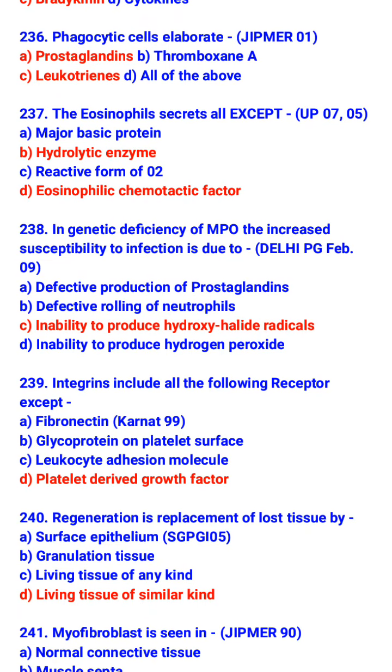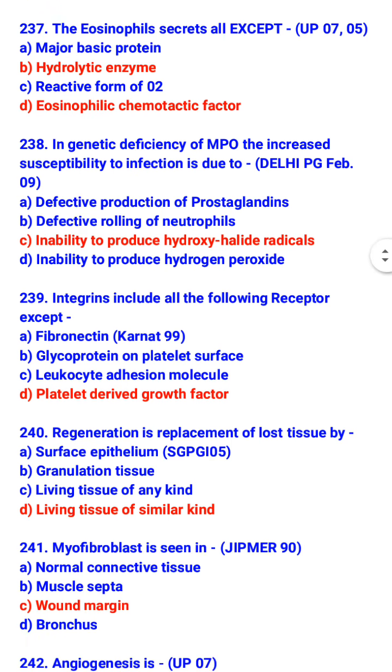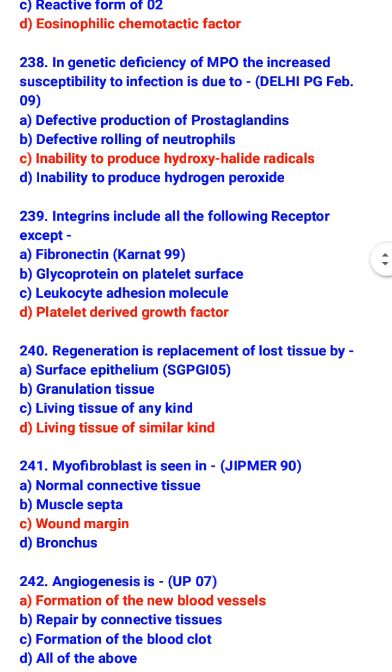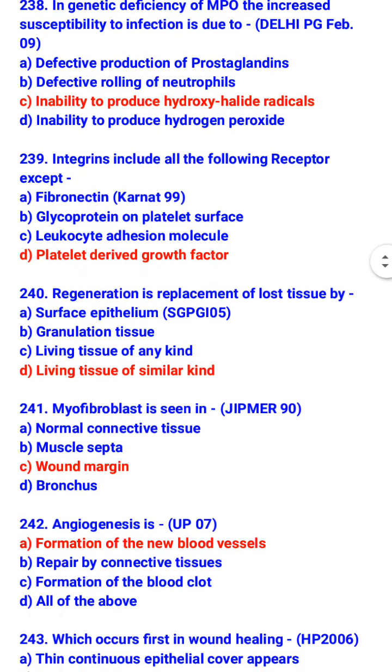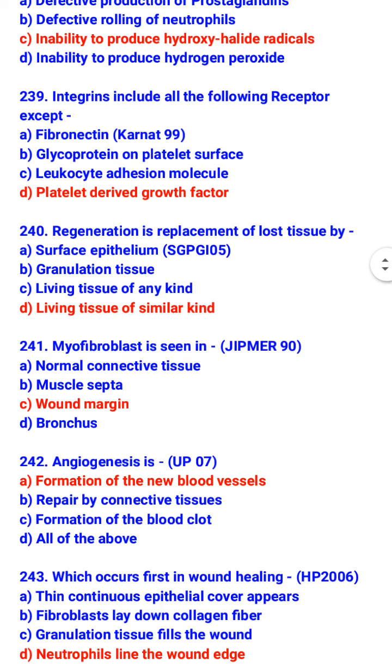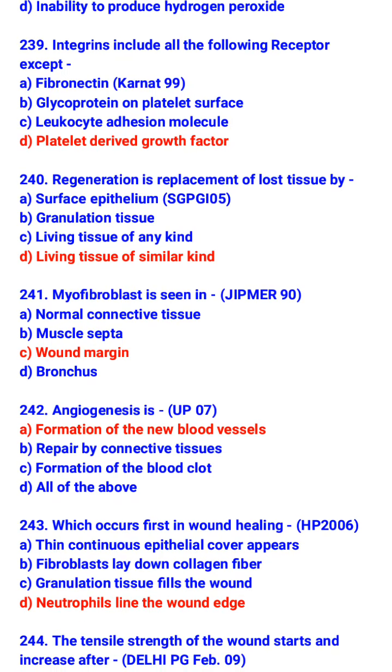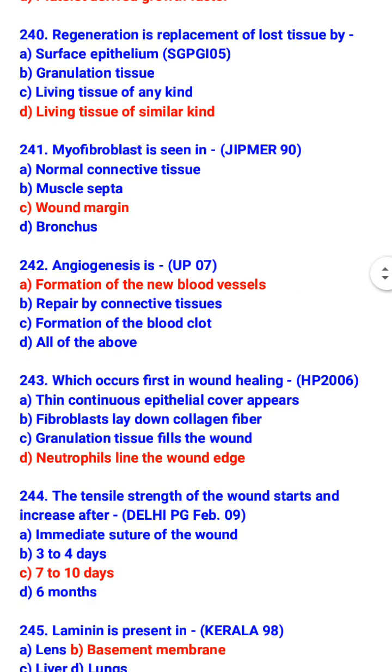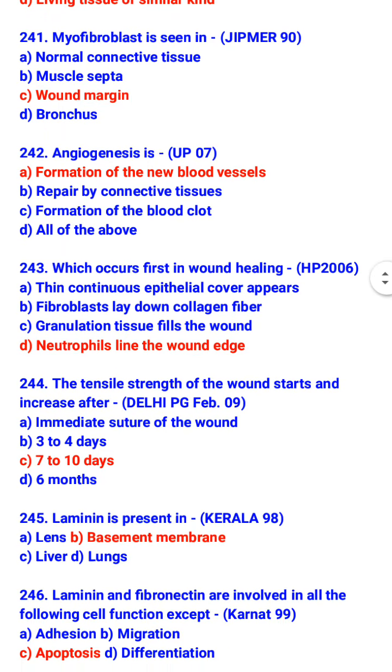Integrins include all the following receptors except platelet derived growth factor. So integrins include fibronectin, glycoprotein on platelet surface, and leukocyte adhesion molecule. Regeneration is replacement of lost tissue by living tissue of a similar kind. Myofibroblast is seen in wound margin. Angiogenesis is formation of new blood vessels, which occurs first in wound healing.